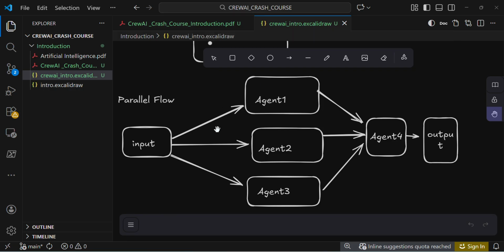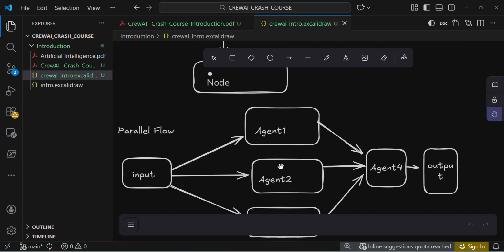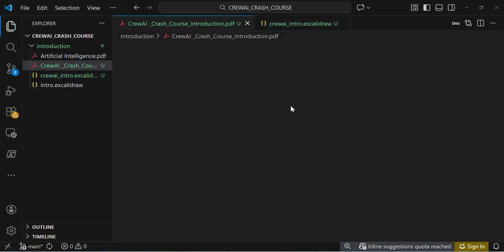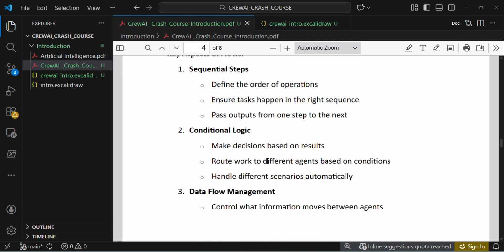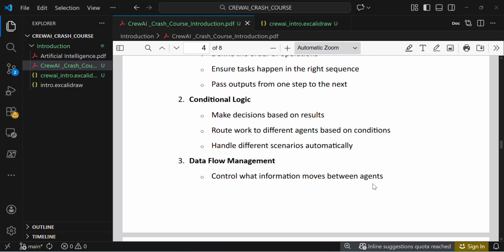Similarly, there will be multiple flows, like conditional and looping. We can design multiple flows in our workflows based upon our requirements. The conditional one makes decisions based on results. It routes work to different agents based on conditions and handles different scenarios automatically. We will see this in depth on our YouTube channel, everyone. Here I am just giving some intuition. Once we enter into flows, I can explain each and every concept in depth, which helps in creating real world applications.